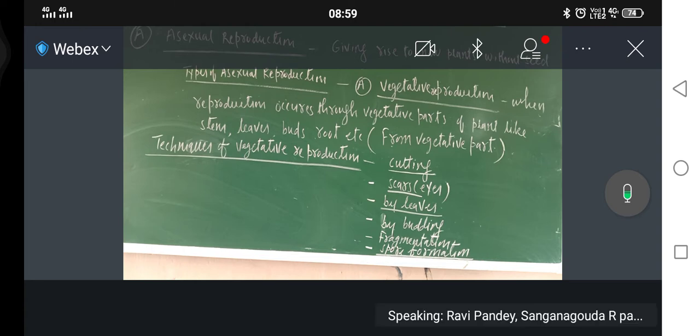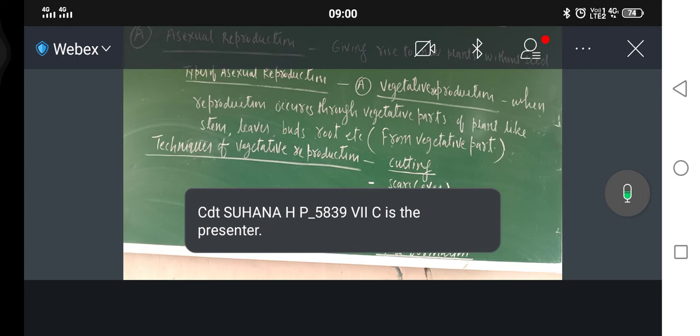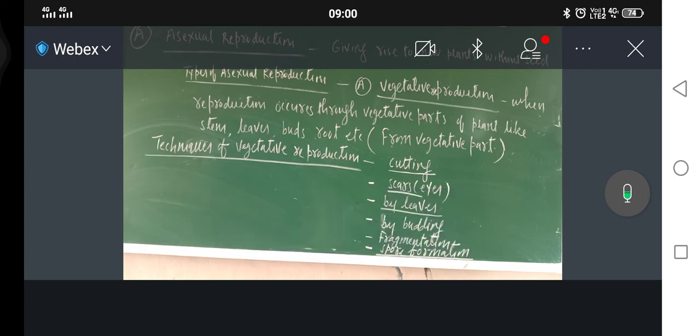Reproduction occurs through vegetative parts of the plants like stem, leaves, buds, roots, etc. If reproduction occurs through a vegetative part, that is called vegetative reproduction. Now techniques of vegetative reproduction: cutting, scars, by leaves, by budding, by fragmentation, by spore formation.